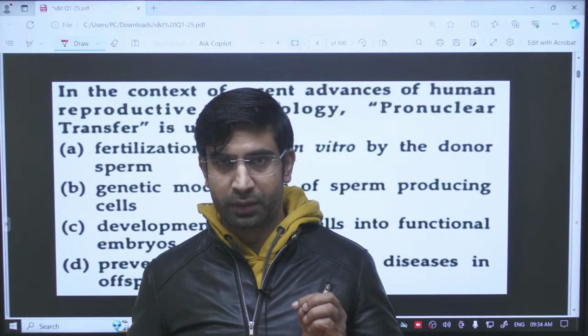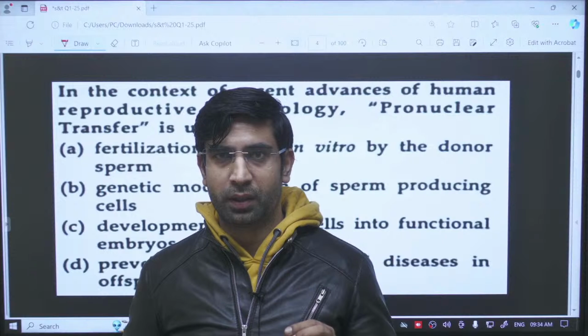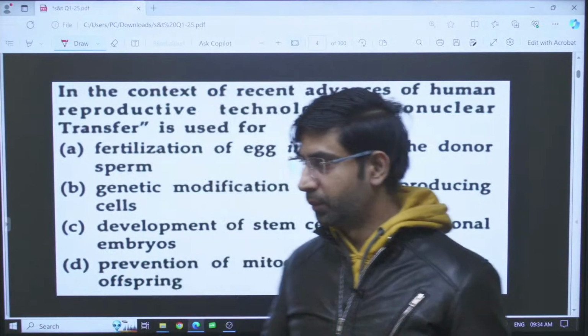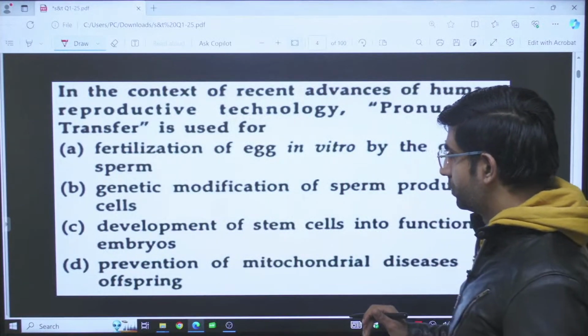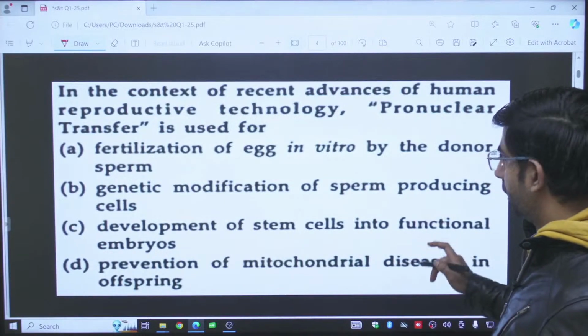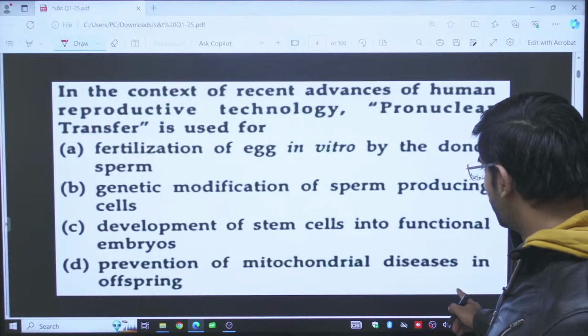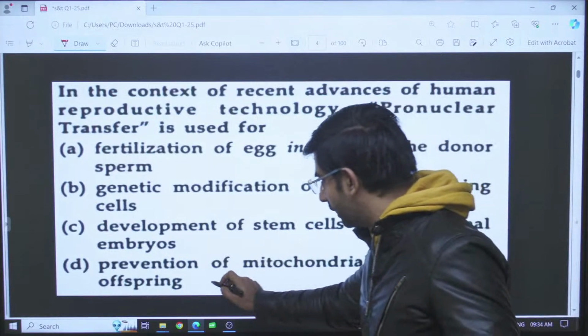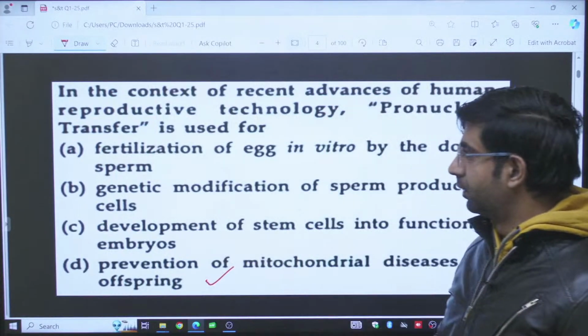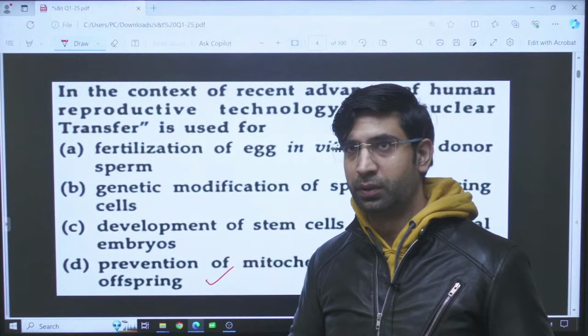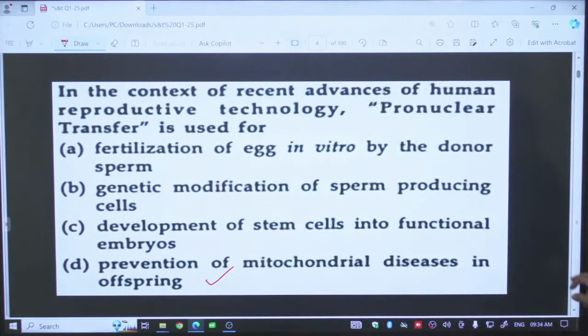Now this is also one of the examples of the three parent baby. Please remember this term. This is a term used in the context of prevention of mitochondrial disease in the offspring. Here the statement D will be the right answer for this question. Let us move on to the next question.